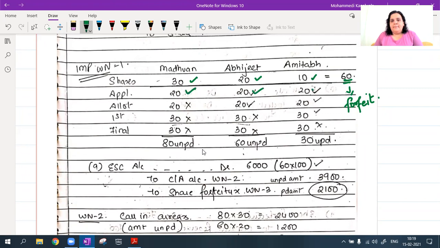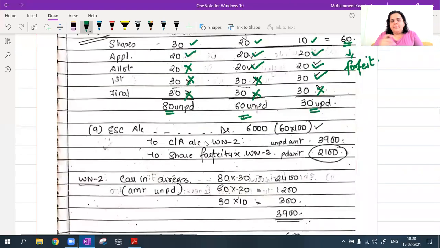This is paid, and the cross is unpaid. So for Madhavan only application is paid, everything else is unpaid. Abhijit has paid application and allotment, first and final is unpaid. And Mr. Amitabh has paid until the first call, and the final call is unpaid. So here 80 rupees is unpaid, 60 is unpaid for Abhijit, and 30 is unpaid for Amitabh.